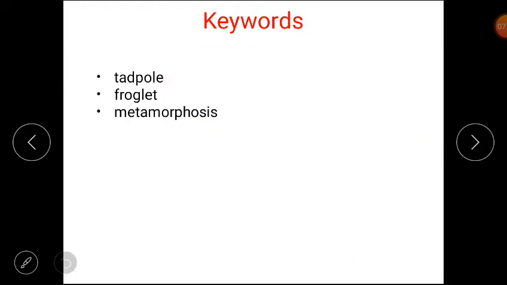Now students, we will discuss the keywords. The first ones are tadpole, froglet and metamorphosis. You have to write these keywords in your notebook.